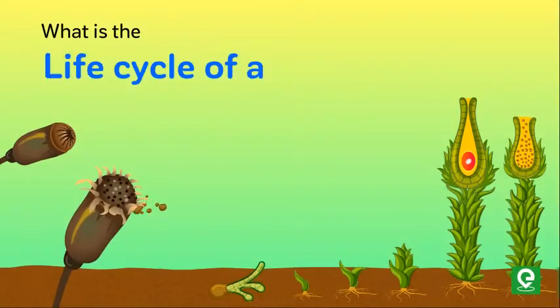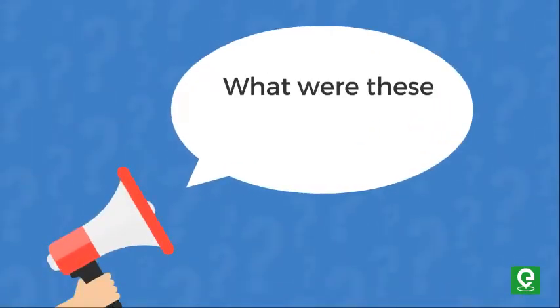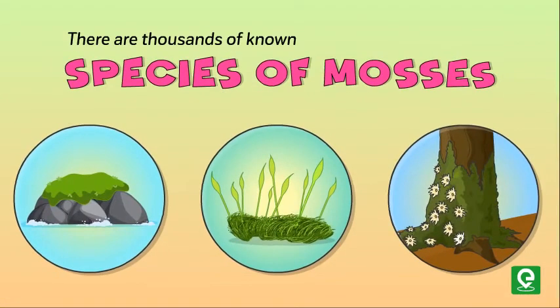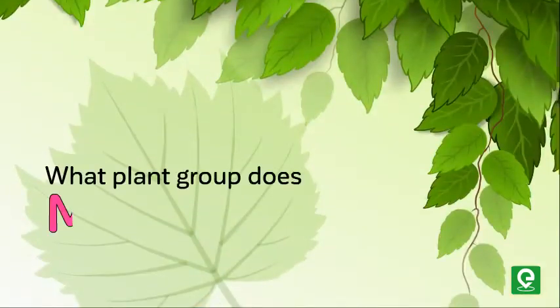What is the life cycle of a moss? Long years ago, a special group of plants with a sense of adventure began making the journey from water to land. What were these plants? Moss. There are thousands of known species of mosses, but the question is, what plant group does moss belong to?